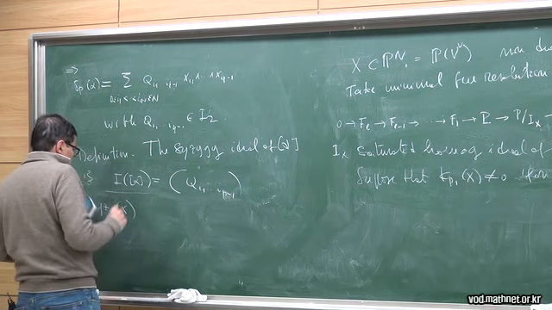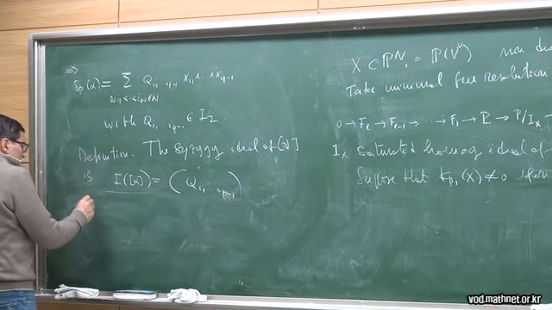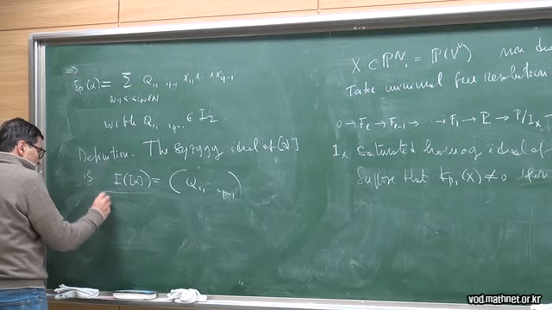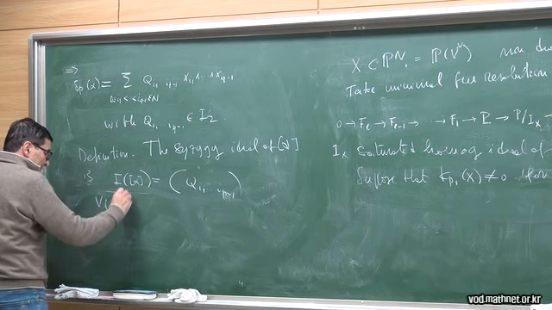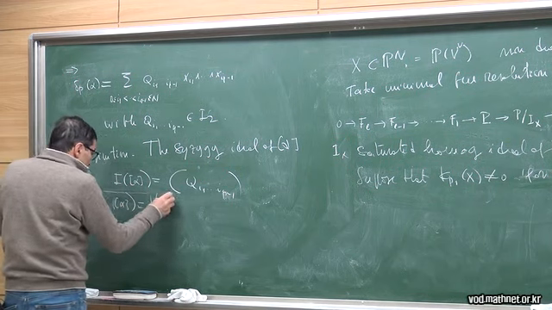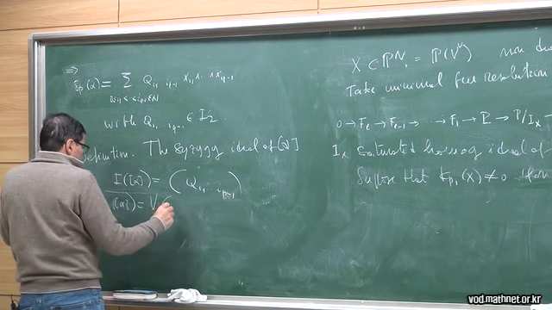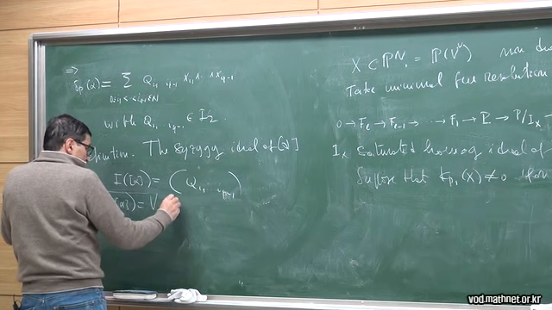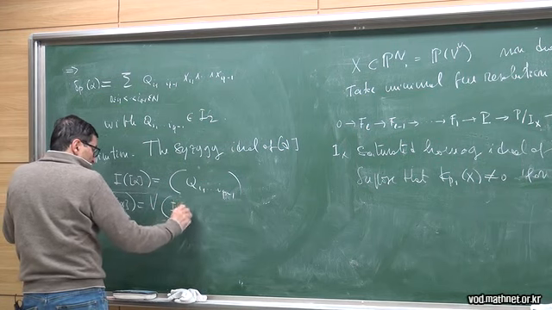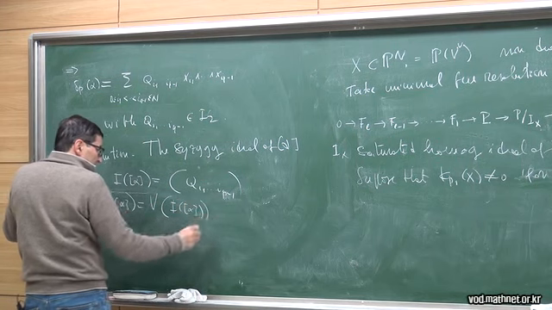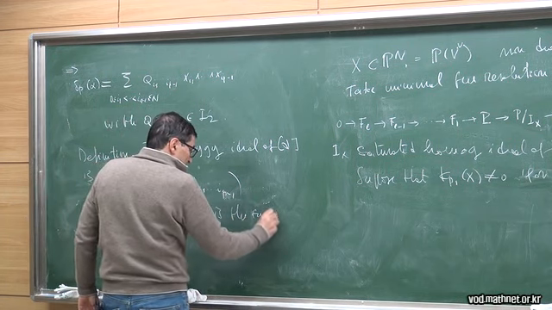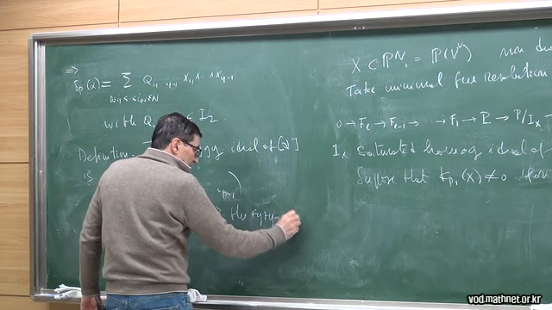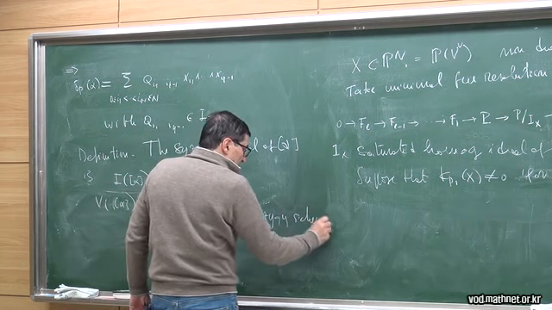Let me do the Koszul variety, and V of alpha is V of I of alpha, is the Koszul scheme of alpha.